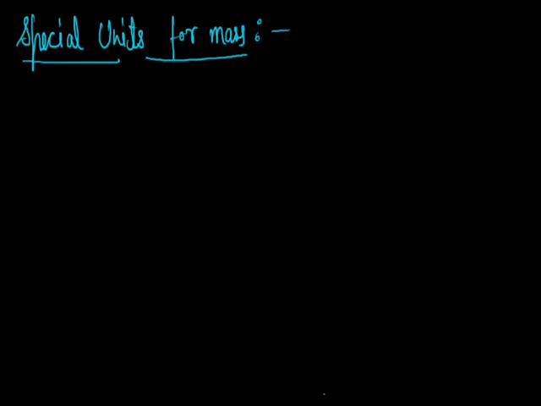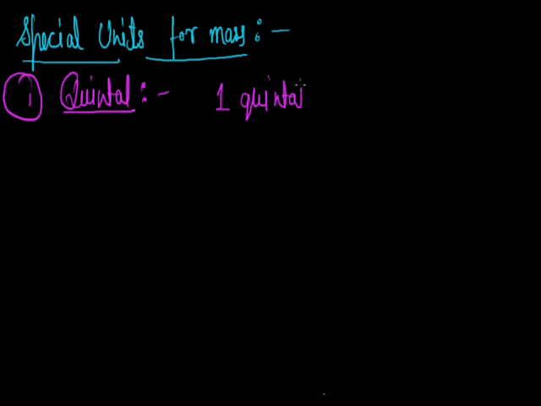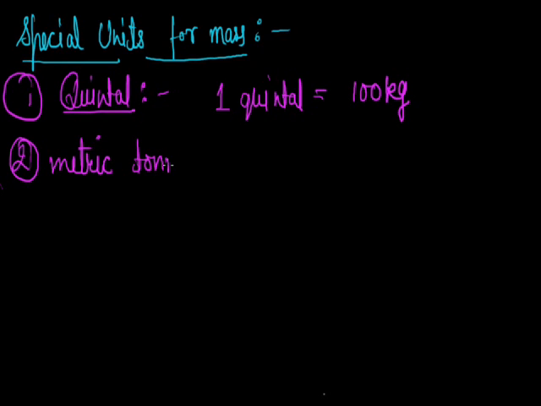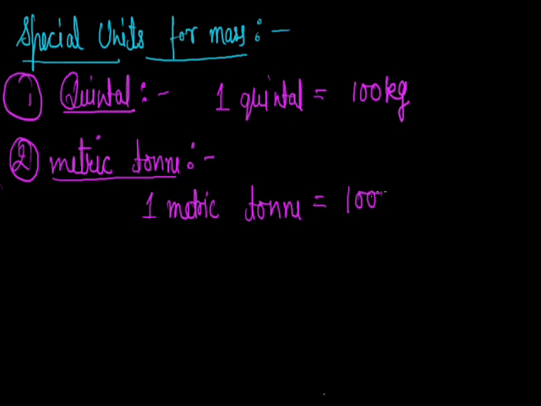Okay, so first our heading, or we can say subheading. First the special unit is quintal. It is 100 times a kilogram, or we can say 1 quintal equals 100 kilogram. Next other unit, we can say metric ton. It is also a unit for mass. And what is metric ton? It is 1000 times a kilogram. So we can say 1 metric ton equals 1000 kilogram.